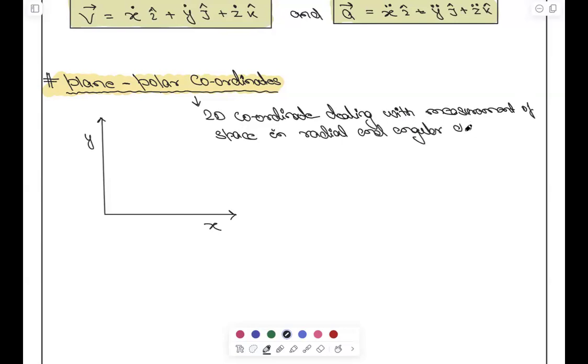Radial and angular distance. That is, the coordinates are r and theta. जैसे Cartesian coordinate में, what is our coordinate system? X and y. Here we have r and theta. ठीक है? So this vector r, and it will have some angle with this x-axis.